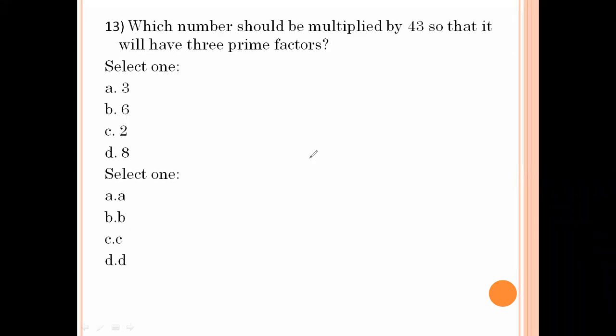Which number should be multiplied by 43 so that it will have 3 prime factors? 43 itself is a prime number. We multiply it by 2 prime numbers. The least prime numbers are 2 and 3. 2 into 3 value is 6. So multiply 43 with those 2 least prime numbers, 2 into 3, that value is 6. Then only we get 3 prime factors of the multiplied number.